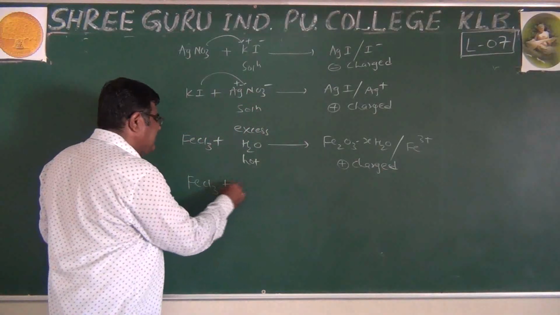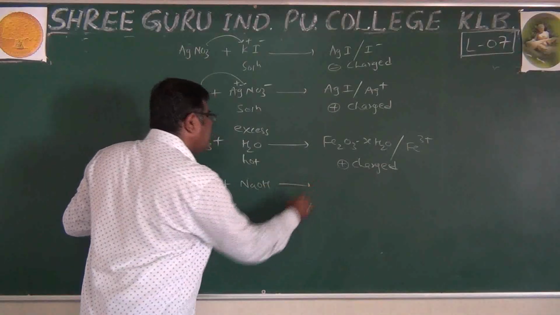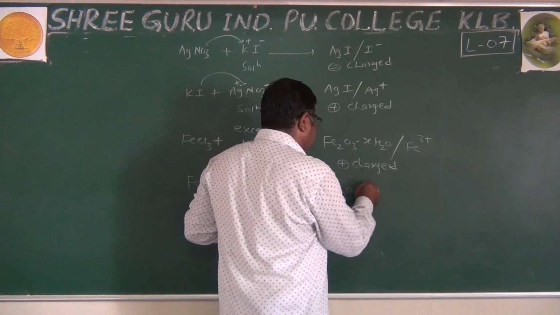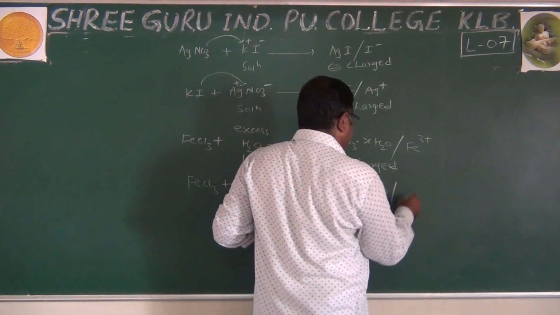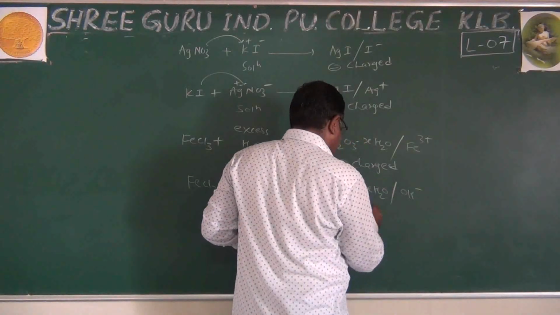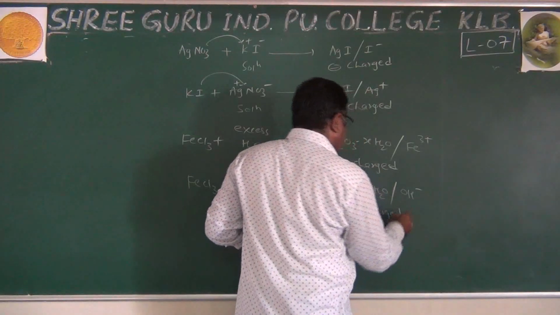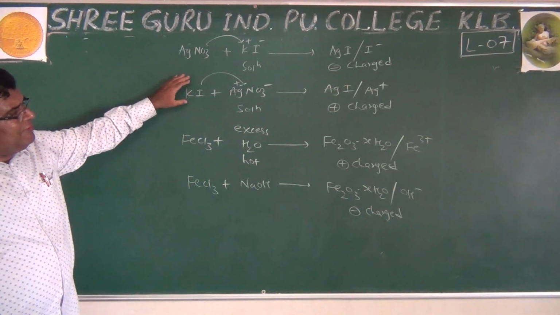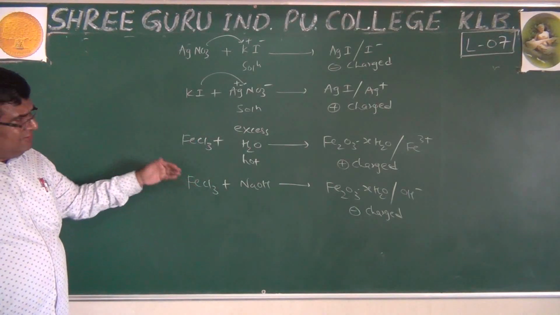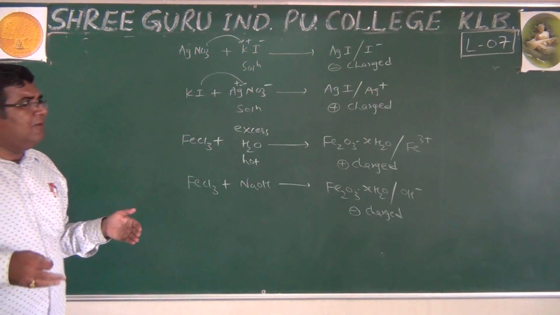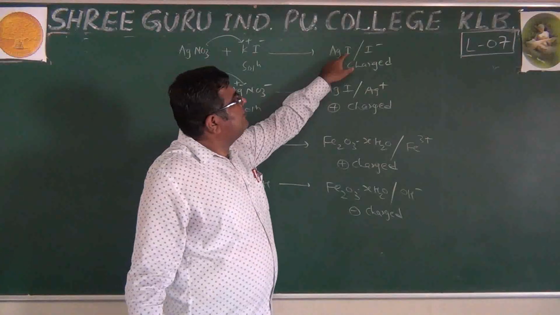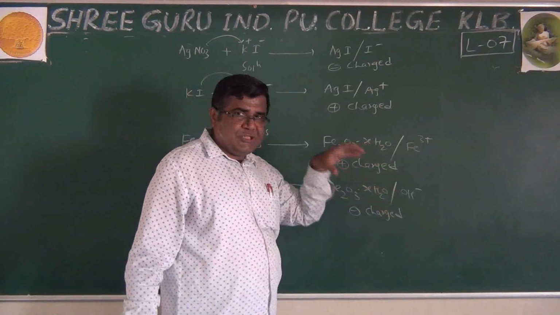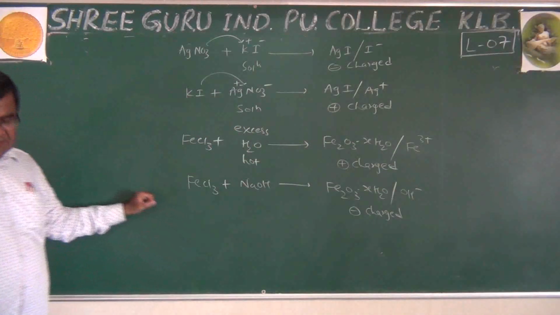Same FeCl3, if it is added to sodium hydroxide, we get hydrated ferric oxide, and it is negatively charged. So negatively charged, positively charged, positively charged, negatively charged. The charge is acquired by the colloidal particles on the adsorption of ions, and from solution they pick up these ions.